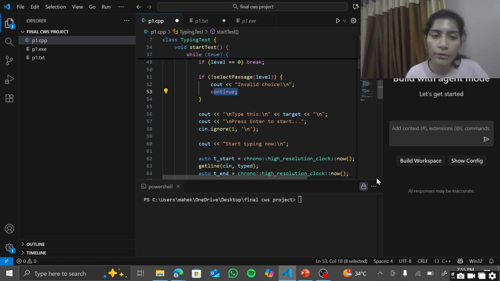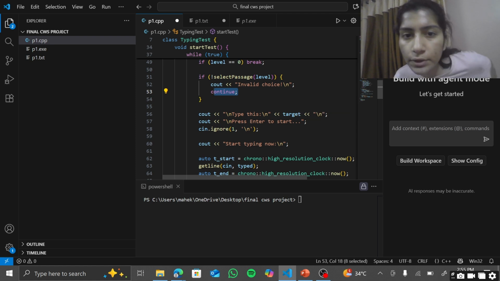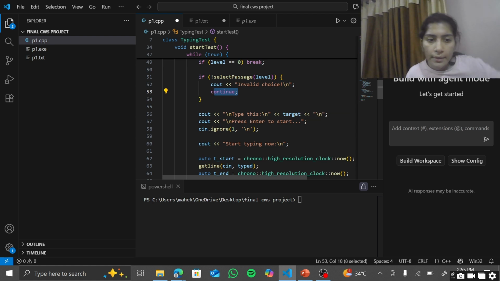After a valid input, selectPassage is called to pick a statement. So here we selected a passage, and after that the program displays the sentence and asks the user to press enter to start typing.